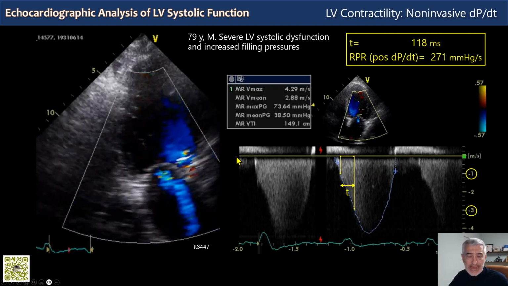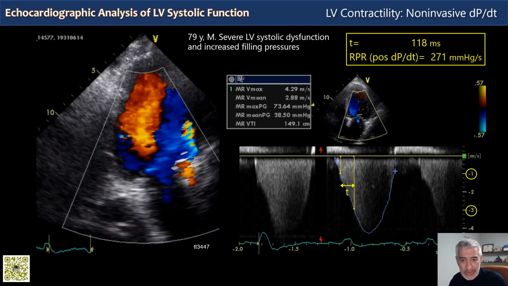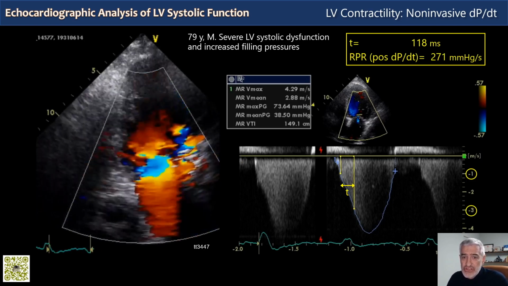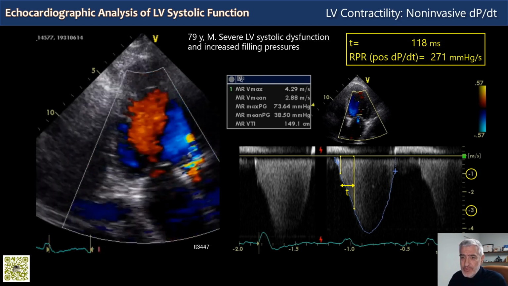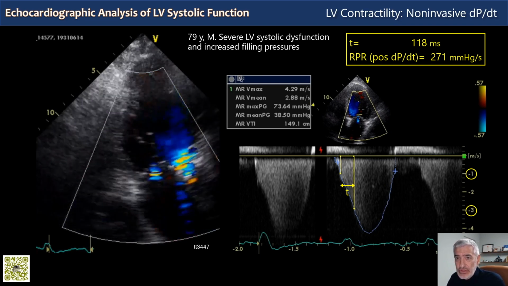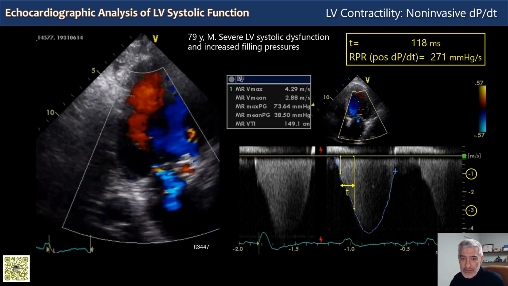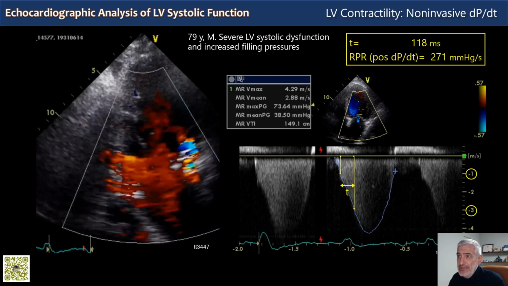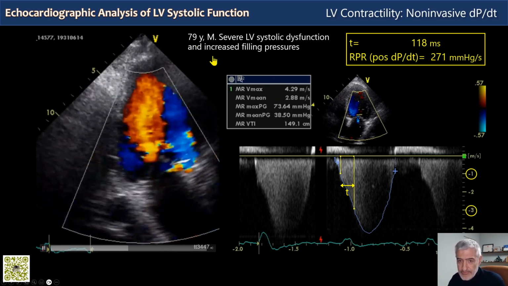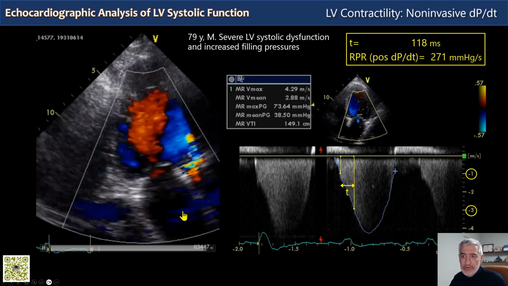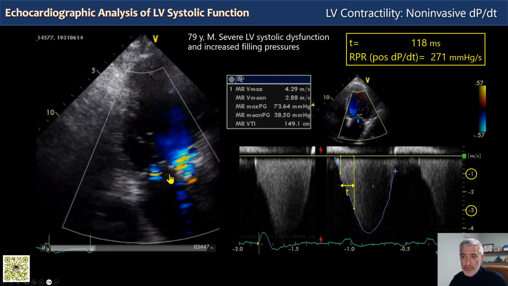And this is an example of the measurement of the RPR that we have just seen, the methodology, in a patient with a dysfunctional aortic valve prosthesis, severely reduced left ventricular systolic function, and increased filling pressures, a 79-year-old patient. You see here the mitral regurgitation in a 3-chamber view.